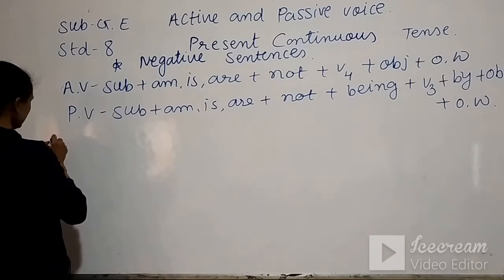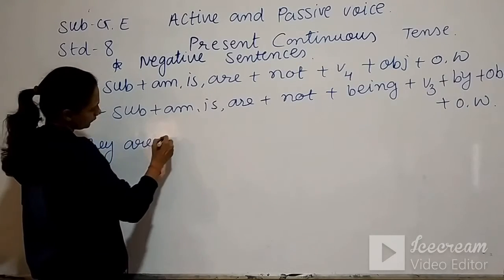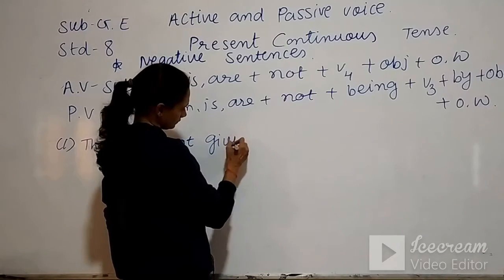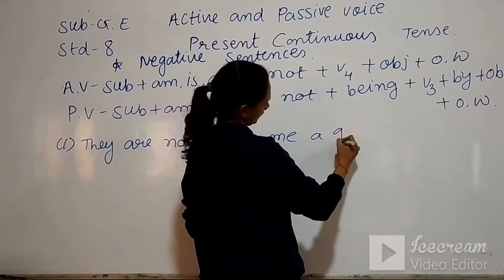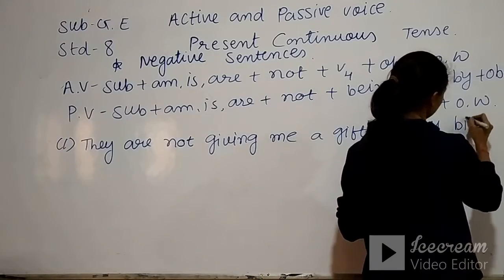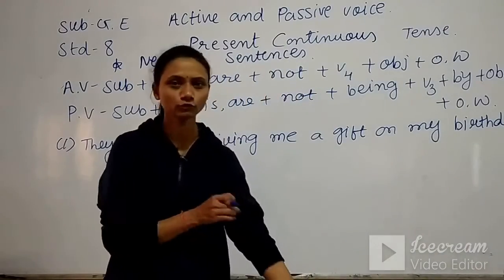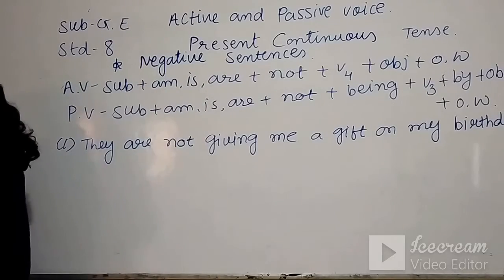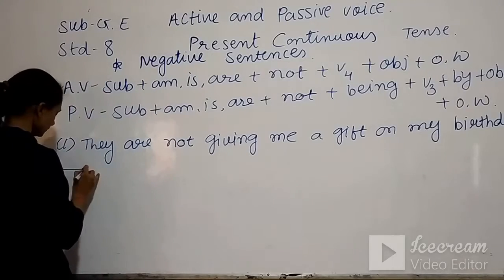We will make sentences. They are not giving me a gift on my birthday. Here we have two objects, that is me and a gift. So two answers are possible. Answer number 1, first we will take me as the object.